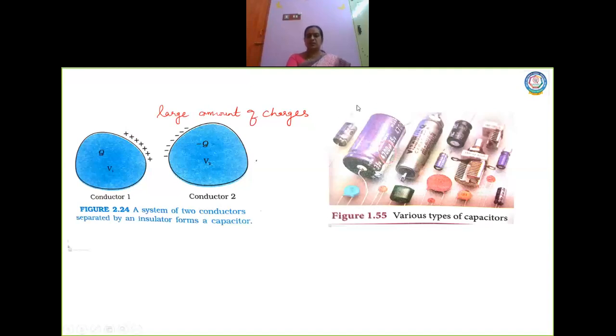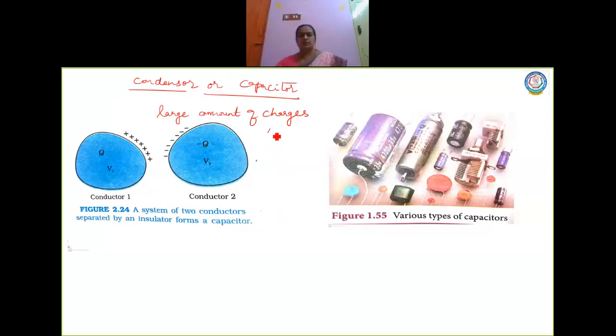Hope you would have seen all these things in many electrical gadgets like fluorescent lamps and fans. A capacitor is otherwise also called a condenser. Whenever we talk about a capacitor, there is one more name, which is called a condenser. It is just a device which can store a large amount of charges in a very small